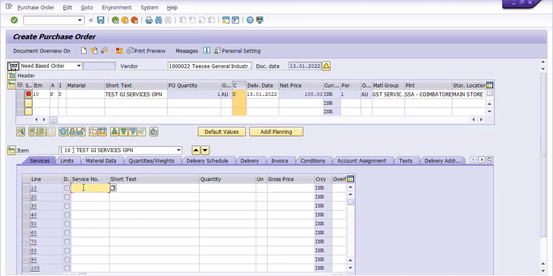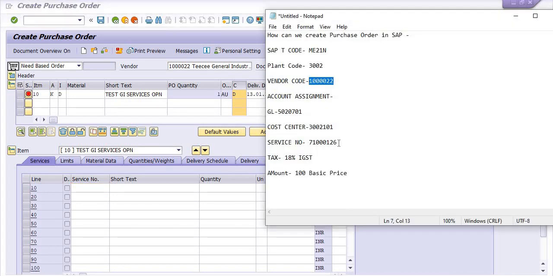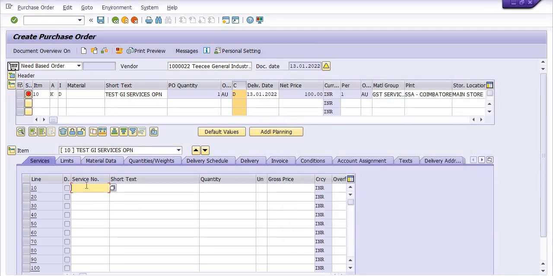Here you need to fill the services. What are the services we have taken? The services we have taken is this. Short text is test services, training services from vendor.